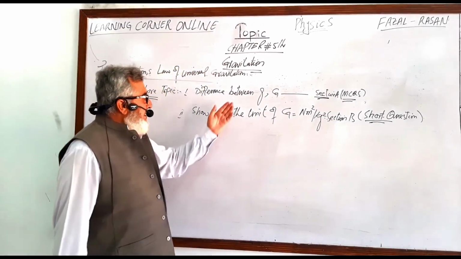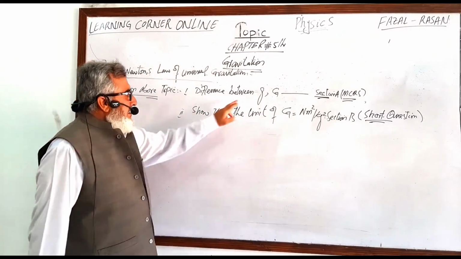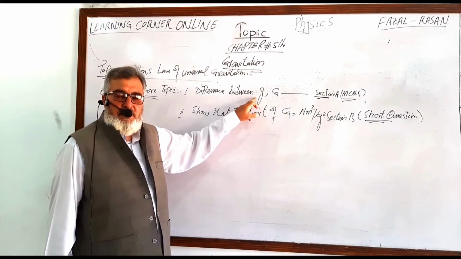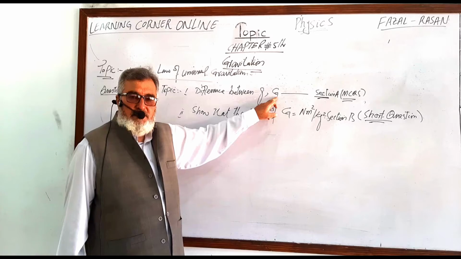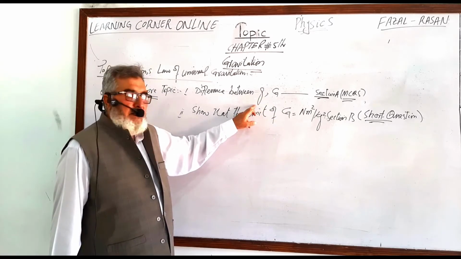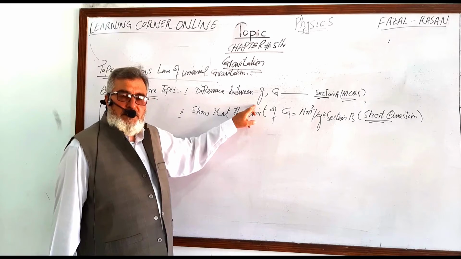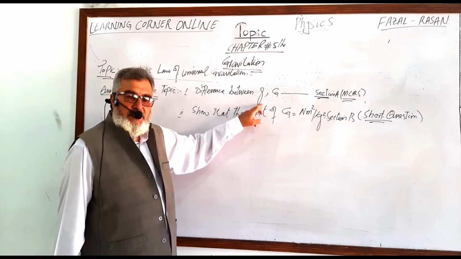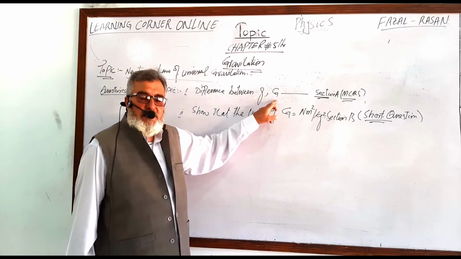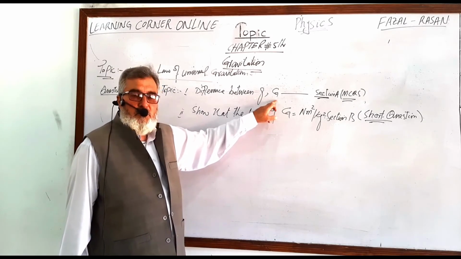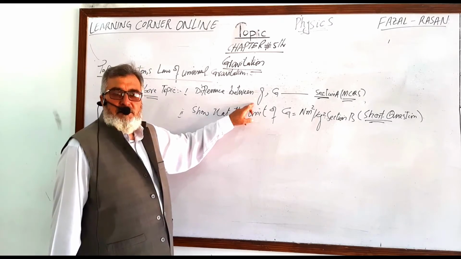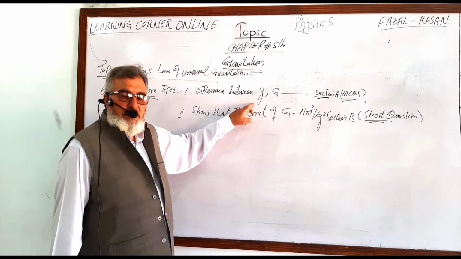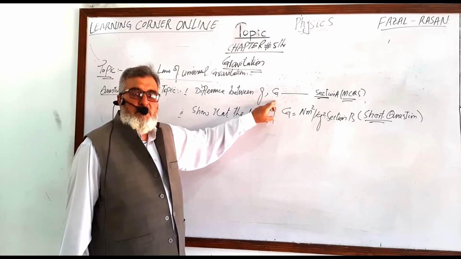So already we have discussed that small g stands for the gravitational acceleration, capital G stands for the gravitational constant. The value of small g is 9.8 meter per second square or 10 meter per second square, and the value of the gravitational constant is 6.673 into 10 raised to power minus 11 Newton meter square per kg square. Now the value of small g is not fixed, it is a variable quantity, and the value of the gravitational constant will always remain constant.